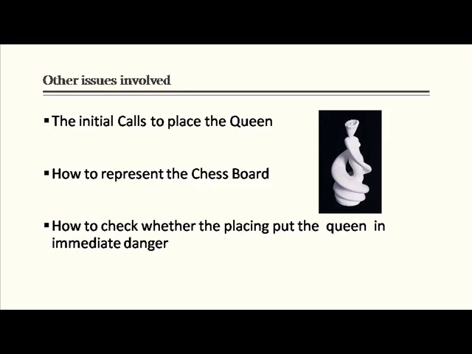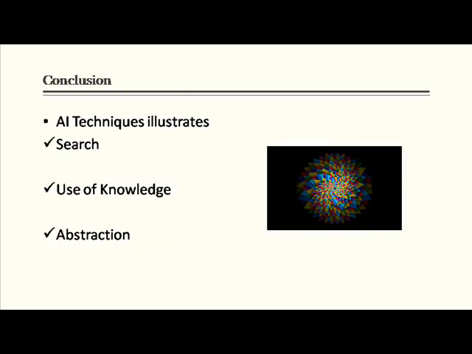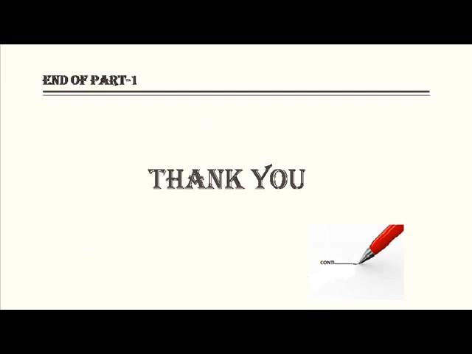In order to conclude, we can say that AI techniques illustrate search, use of knowledge, and abstraction. Abstraction helps in separating the important from the unimportant, whereas search solves a problem without direct approach but with framework into which direct techniques can be embedded. It uses the knowledge that provides a way of solving complex problems by exploiting the structure of the objects that are involved. This brings to the end of the session.